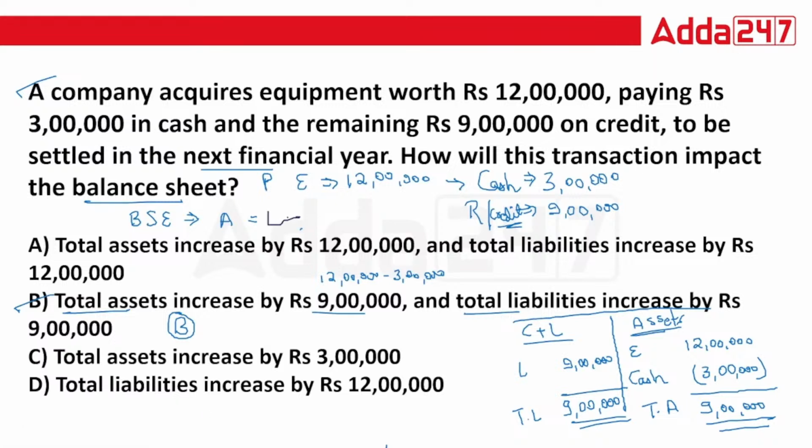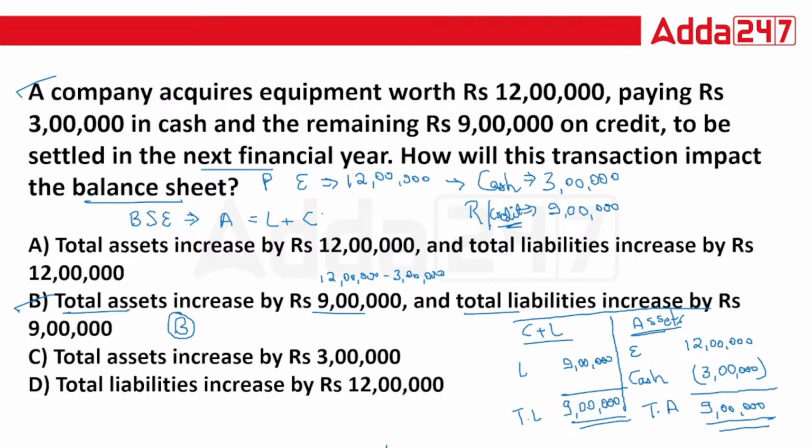Assets equal to liabilities plus capital. Correct?